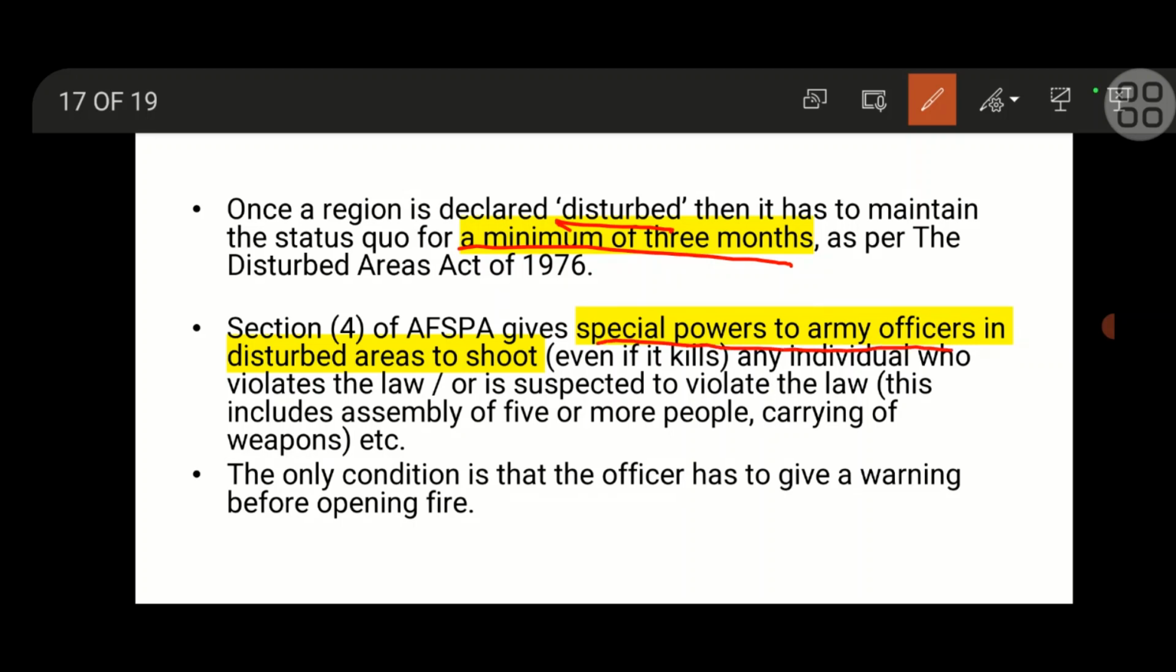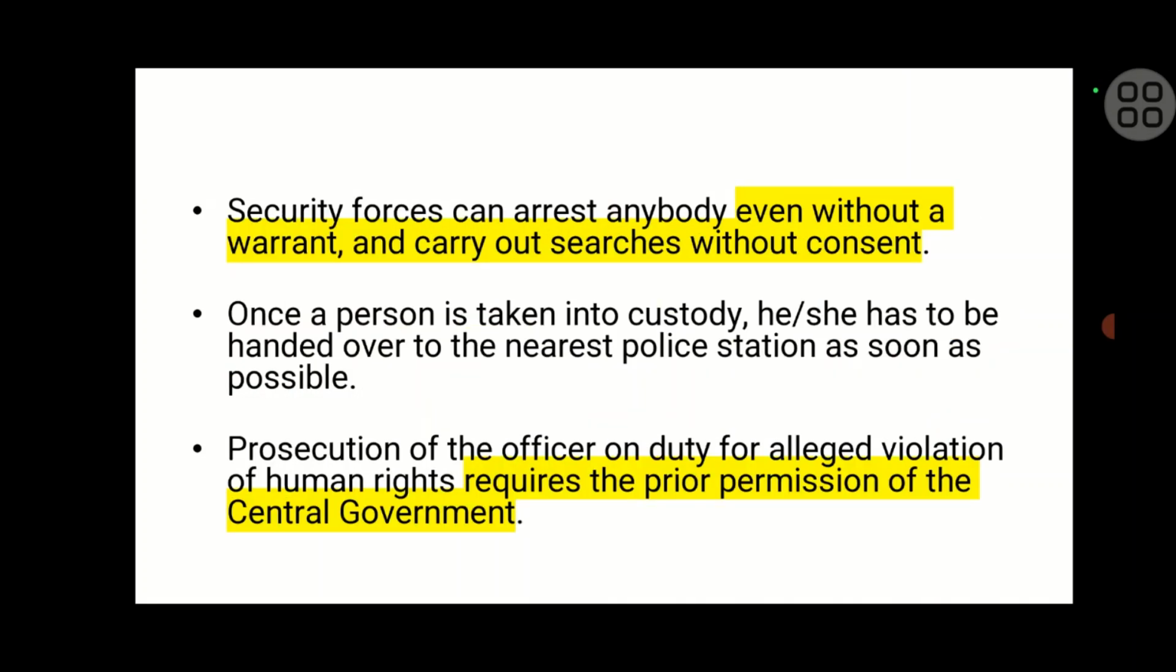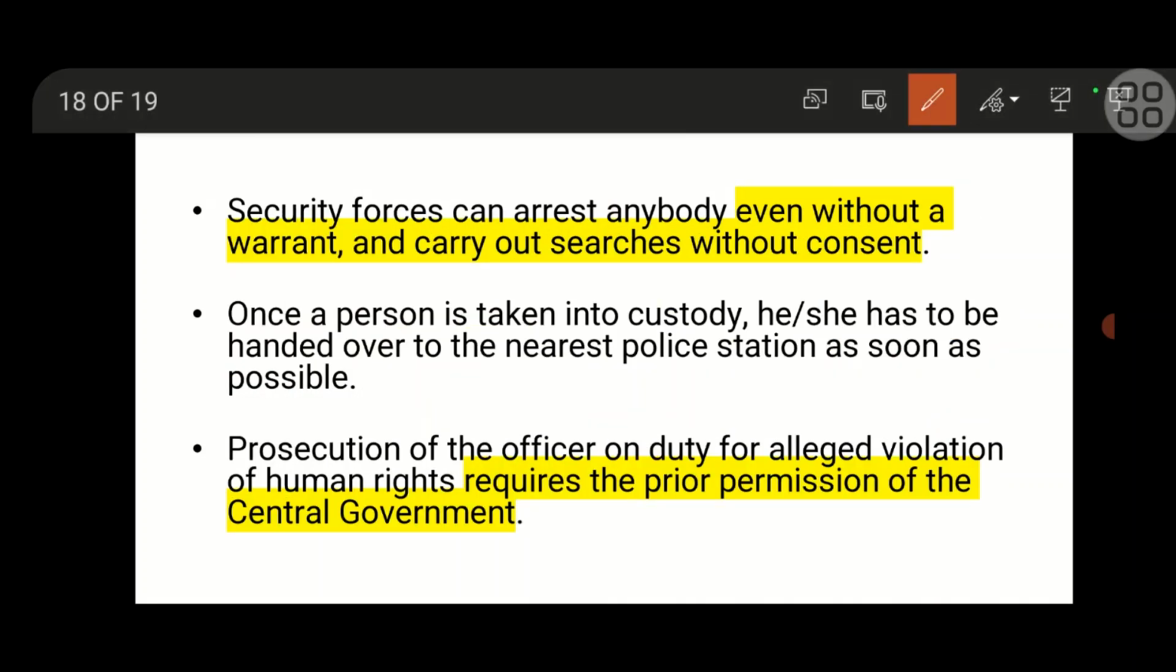AFSPA gives special power to army officers in a disturbed area. Once a place is declared as a disturbed area, the security forces can arrest anybody even without a warrant. And prosecution requires the prior permission of the central government.